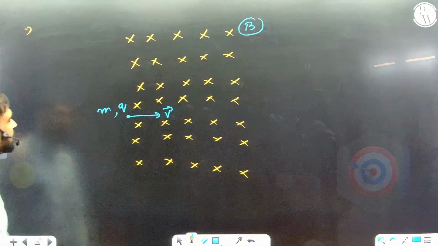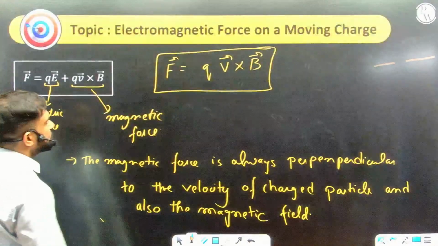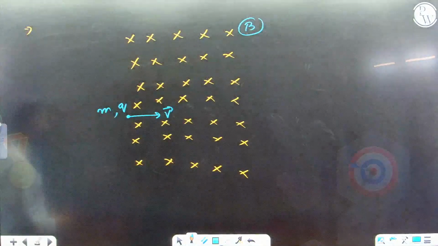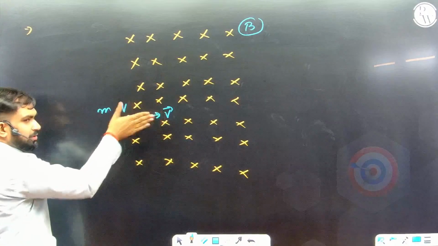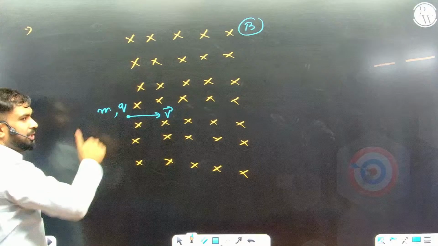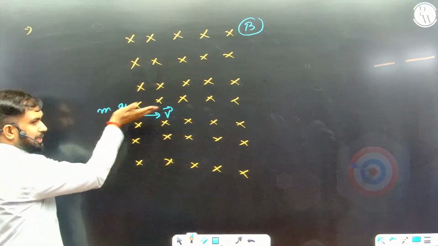The force on it we will get through this formula V cross B, cross product. Now again cross product, right hand rule. V is in this direction, B is into the plane. So you need to be carefully maneuvering your hand so as to get the cross product. So firstly, I'll put the fingers along V.